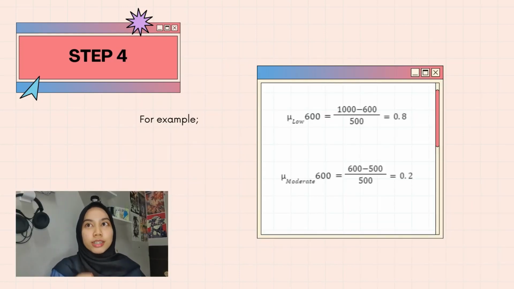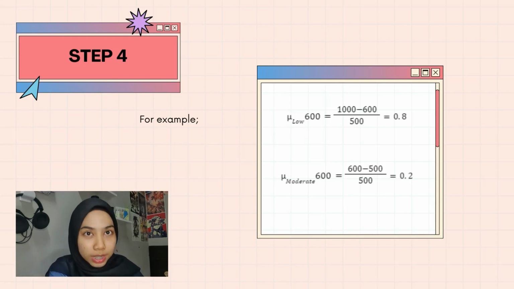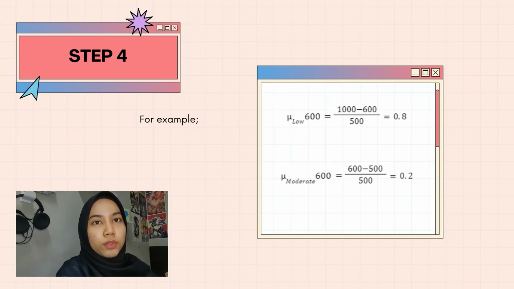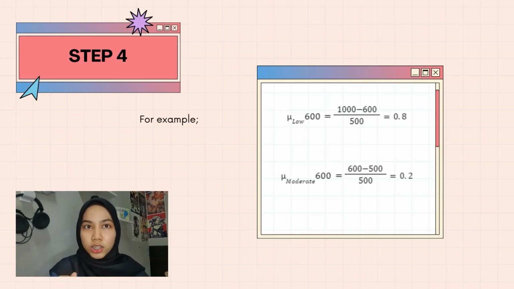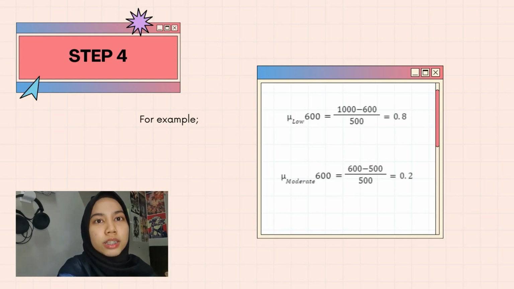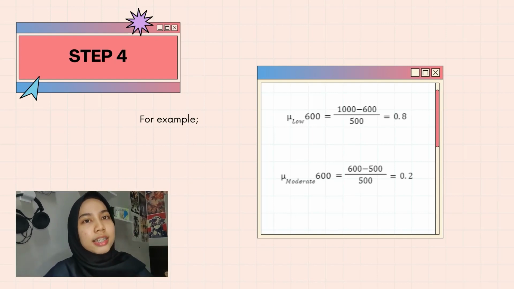So we're moving on to step 4, which is conversion of the crisp dataset into fuzzy datasets. In this step, the membership function is used to convert numeric input variables into their appropriate fuzzy sets during the fuzzification process. These two are examples of the conversion. The first one is the membership value for the budget when X is 600 in the fuzzy set low. And the second one is also X is 600, but we use the budget when it is moderate.